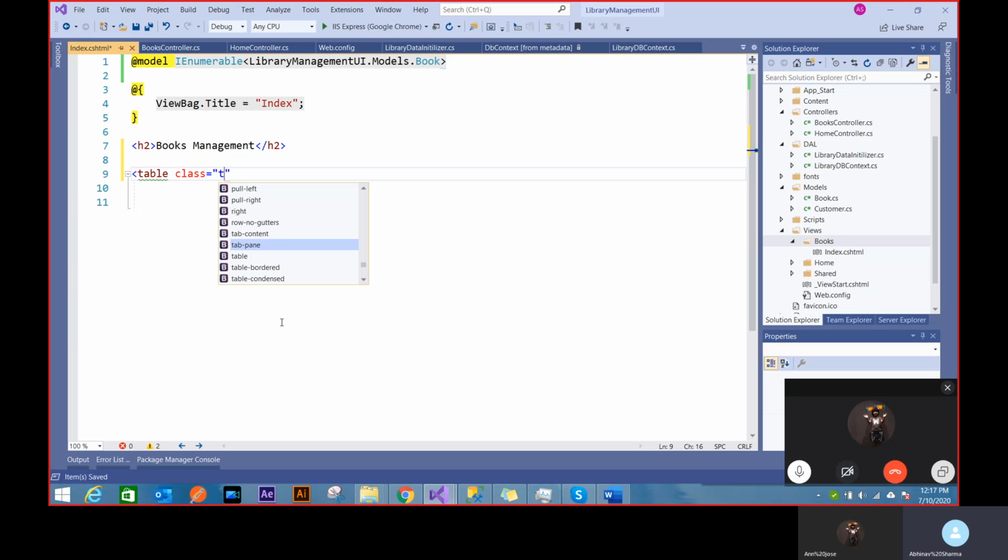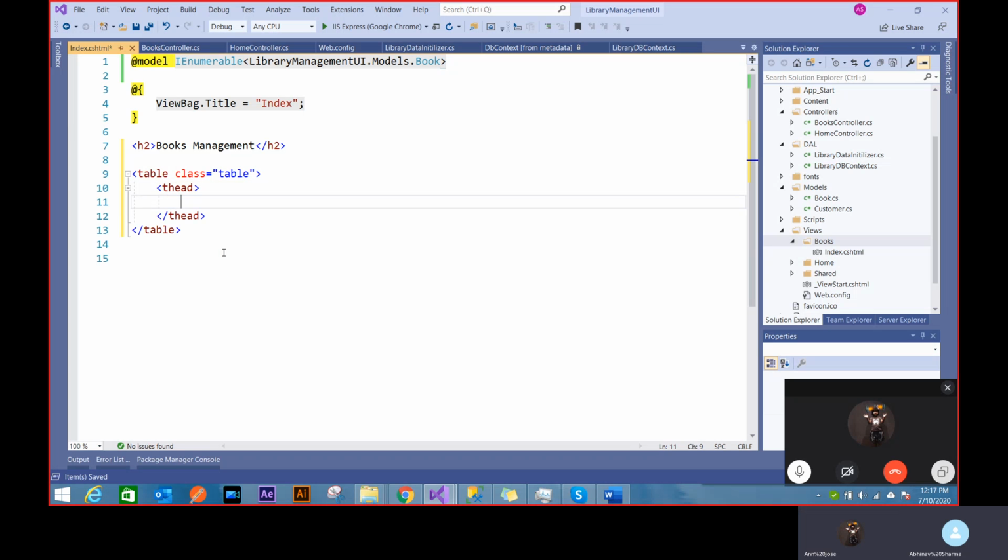automatically everything is given to me, and that's the Bootstrap icon. That's Bootstrap. So I know I'm going to create a table, and inside my thead, I can say thead or tr, row. I have to define these names. Now you see that's where IEnumerable will help you.